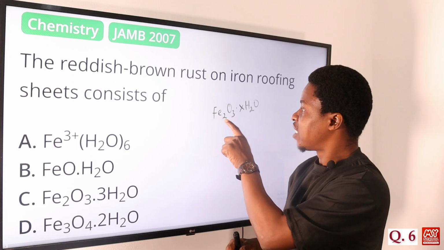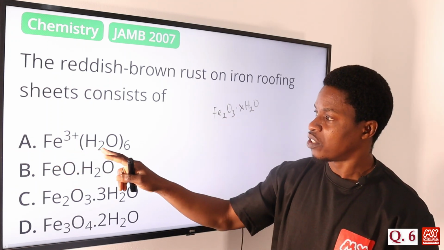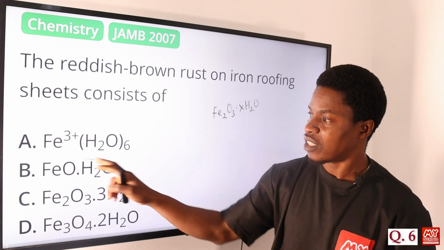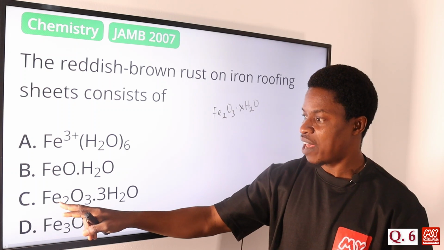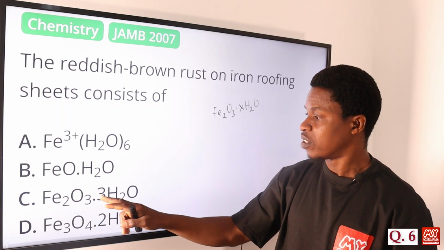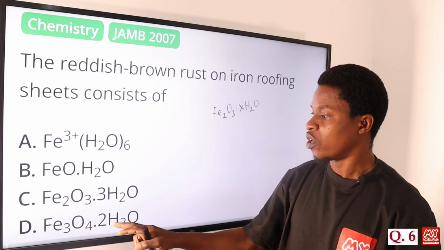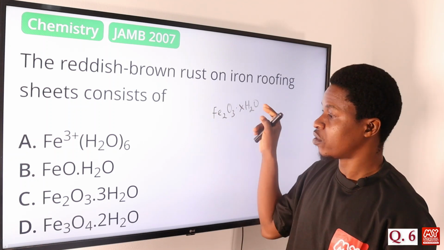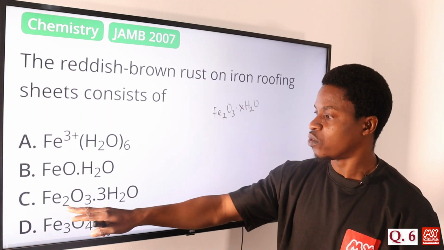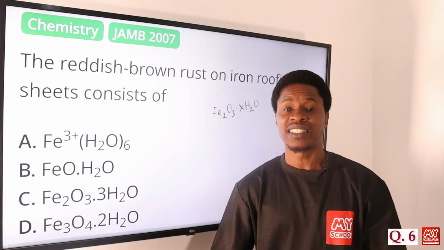This hydrated iron oxide. So if you look at all the options we have here, this is Fe3+ H2O, no, this is not. We have FeO H2O, no. We have Fe2O3 dot 3H2O, yes, that fits into this. This is Fe3O4 dot H2O. So if you look at what we have here as the formula for rust, we see that option C, Fe2O3, has 3 moles of water attached to it. So the correct answer is option C.